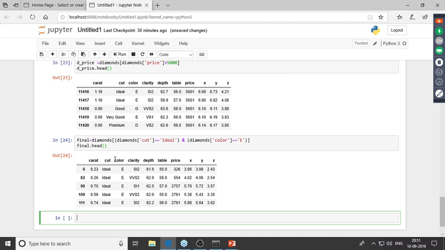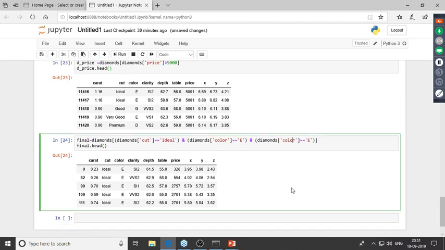So let me also give another condition over here. Now, along with these two conditions, let's say I also wanted the depth to be less than 50. So let me do that. Let me give in the third condition over here. I'll copy this, I'll paste it over here. So this time, let me set the depth to be less than 50.